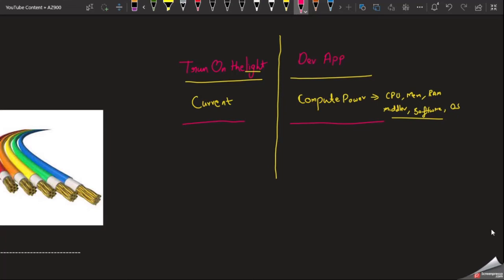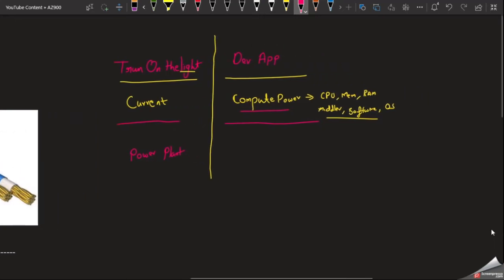The current is normally produced from a power plant. Likewise, how can we produce this compute power? For that we have to manage or maintain a data center. Normally we have no need to maintain the power plant, they have certain people to maintain it. But in the IT field, we had to manage the data center 15 to 20 years ago, before cloud computing came into the market.